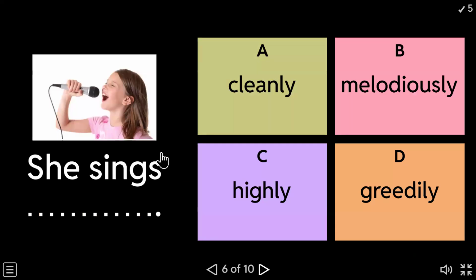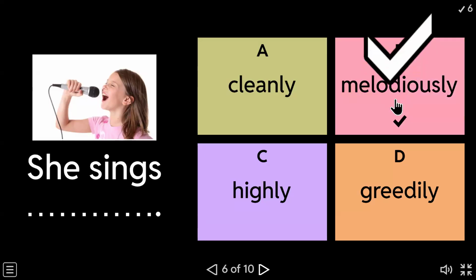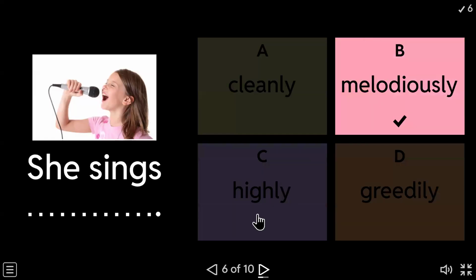She sings. Which one is this? Highly. No, highly is not the answer. You cannot say highly. You have to say either sweetly or melodiously. Over here, we don't have the option sweetly, so melodiously. Melodiously means singing sweetly. What is the meaning of this word? Very sweetly, it means. Okay, B option. Yes, Taga, you're right. Melodious.